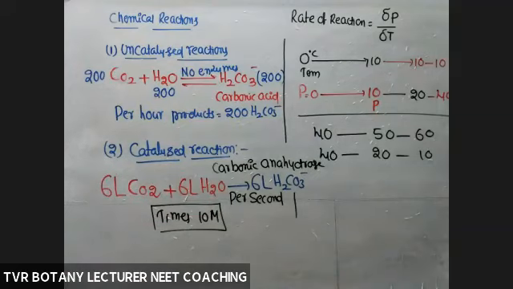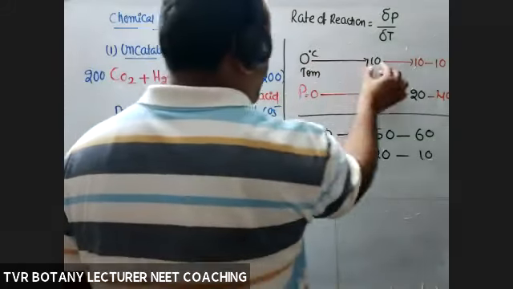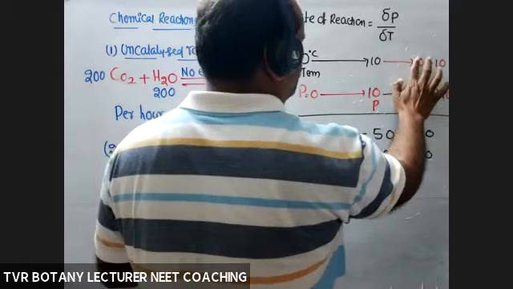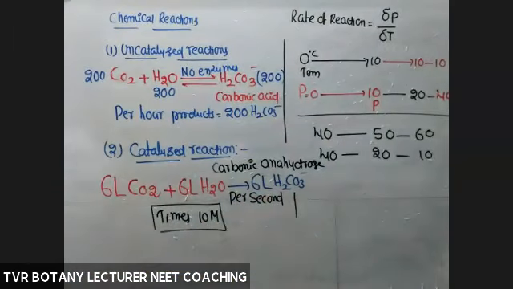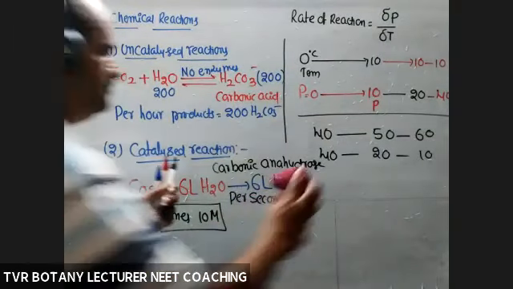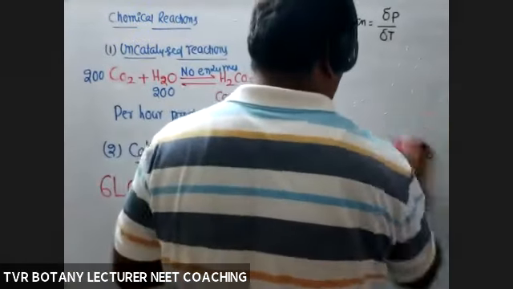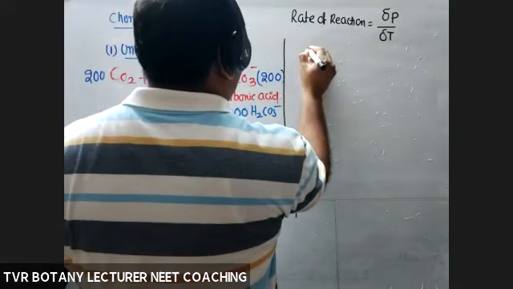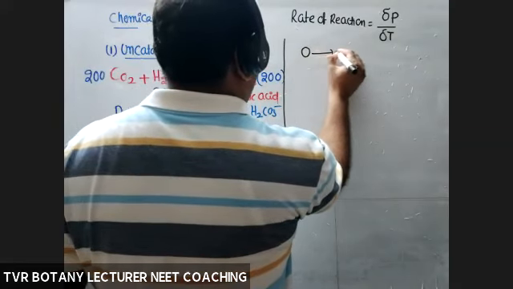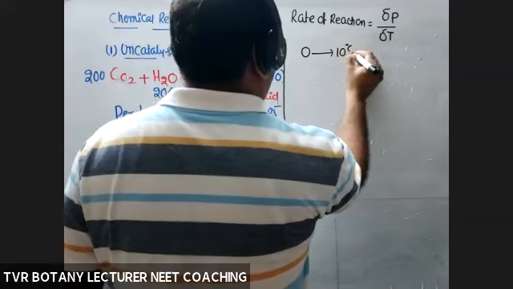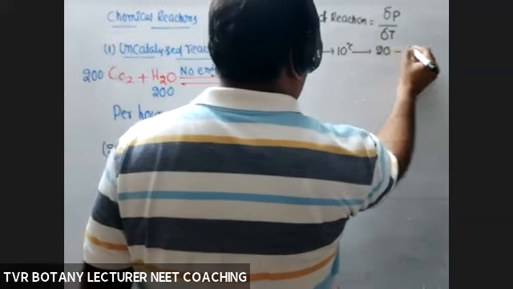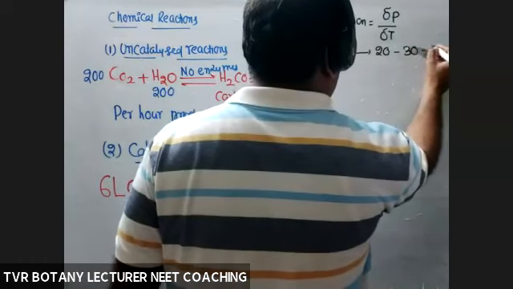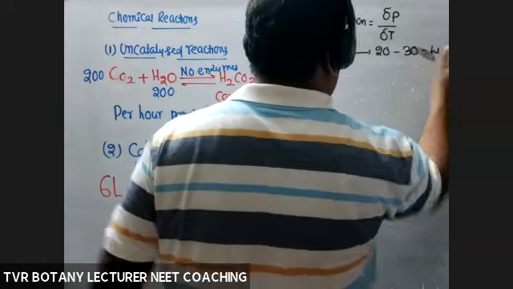For example, temperature from 0 to 10 degrees, 10 to 20 degrees, 20 to 30 degrees, 30 to 40 degrees, end it here.